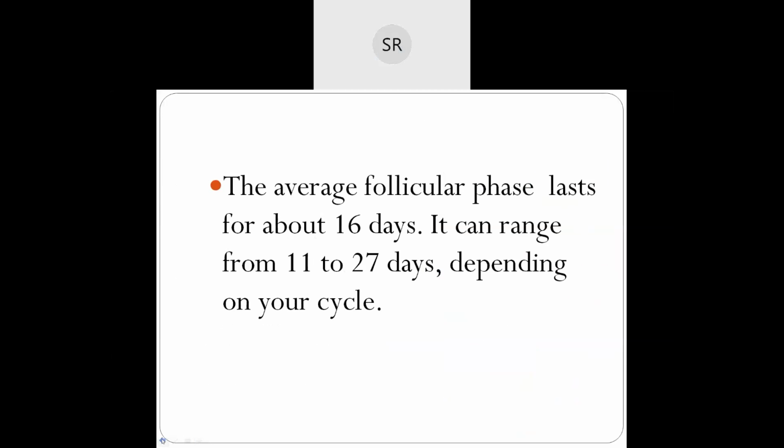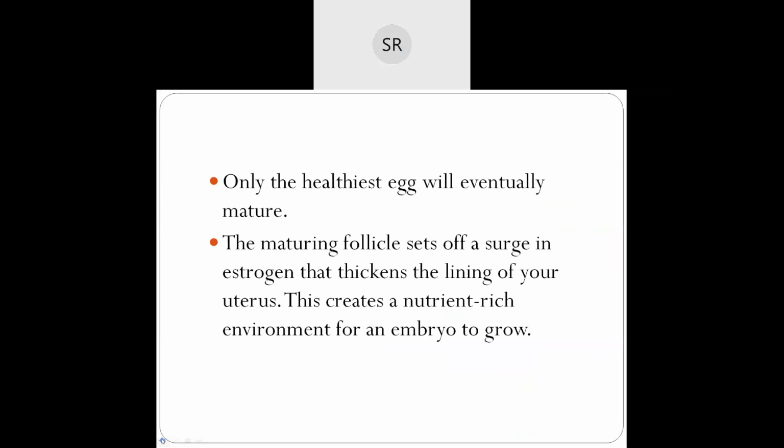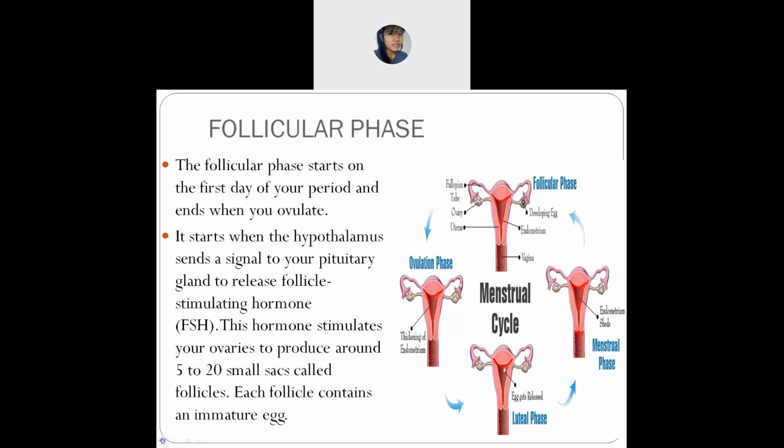Okay, what did you understand? The follicular phase starts on the first day of your period and ends when you ovulate. When the hypothalamus sends signals to the pituitary gland, it releases the follicle stimulating hormone, also known as FSH.